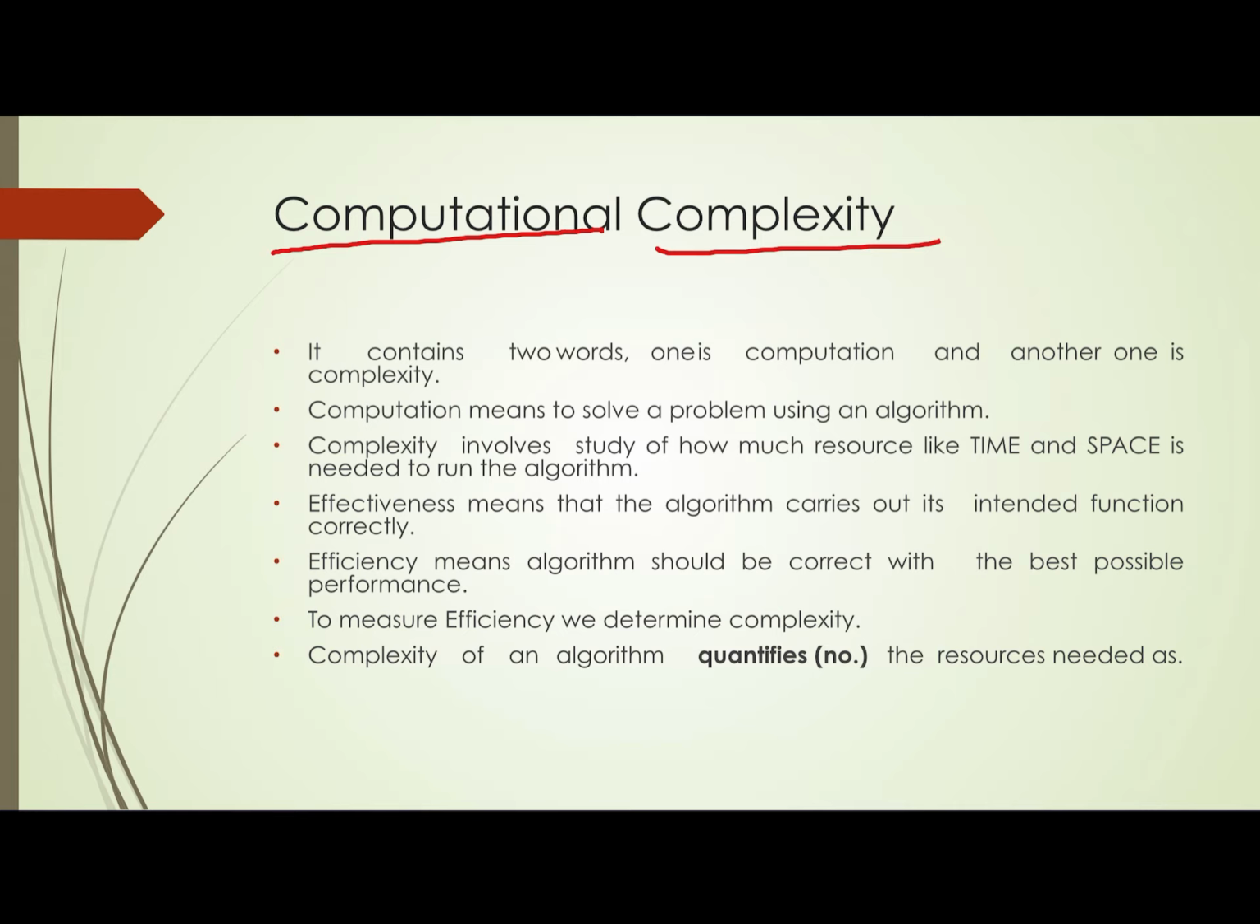So effectiveness means that the algo carries out the intended function correctly, but efficiency means the algo should be correct with the best possible performance. Effectiveness says that the output should be correct as per our expectation, but efficiency says that the output should be correct as per our expectation, using a minimal number of resources, or optimum resources. So to measure efficiency, we determine complexity.